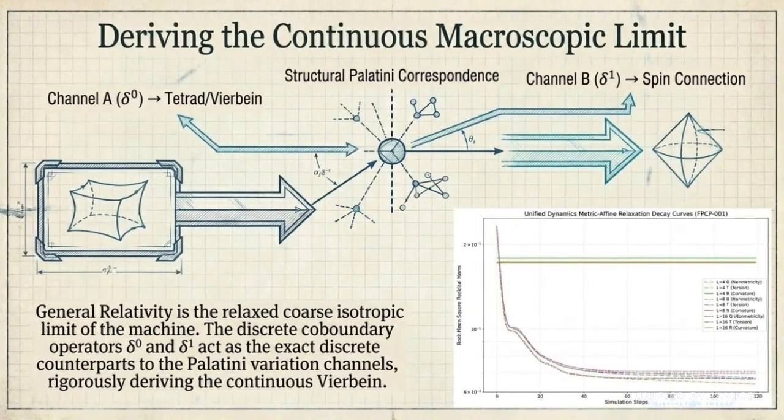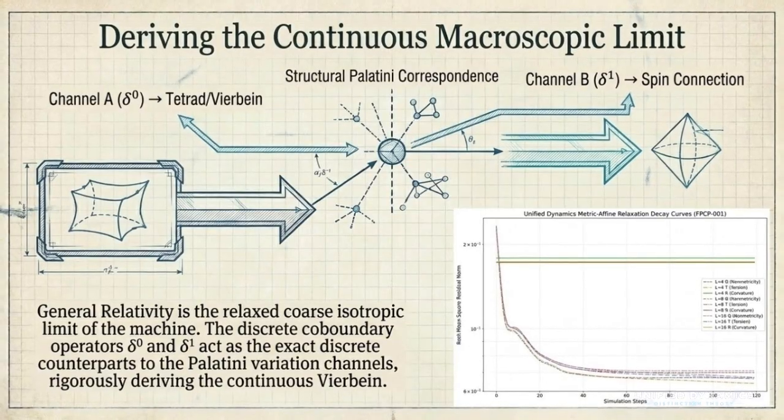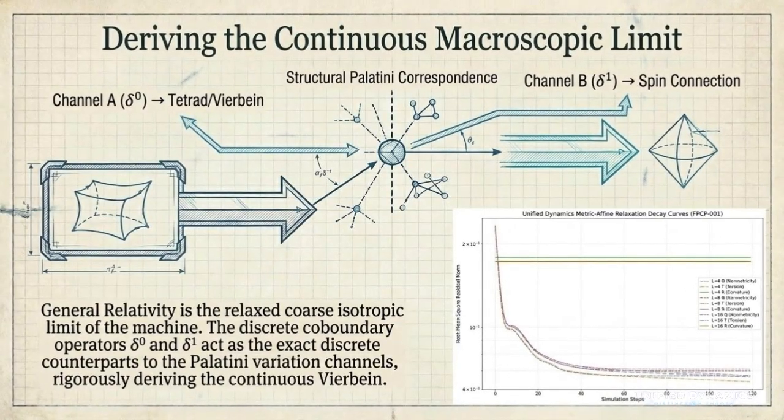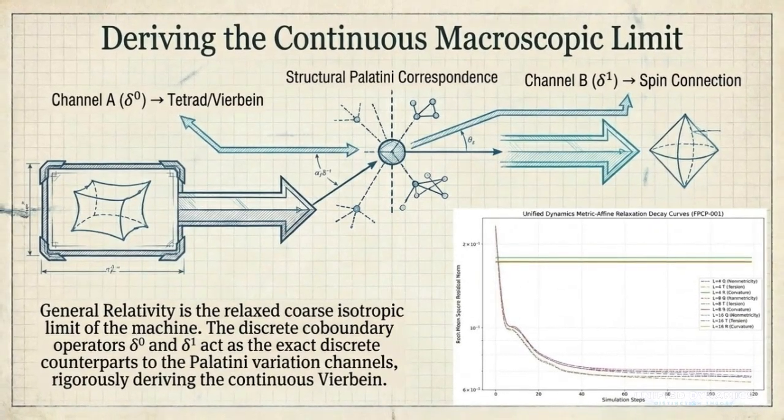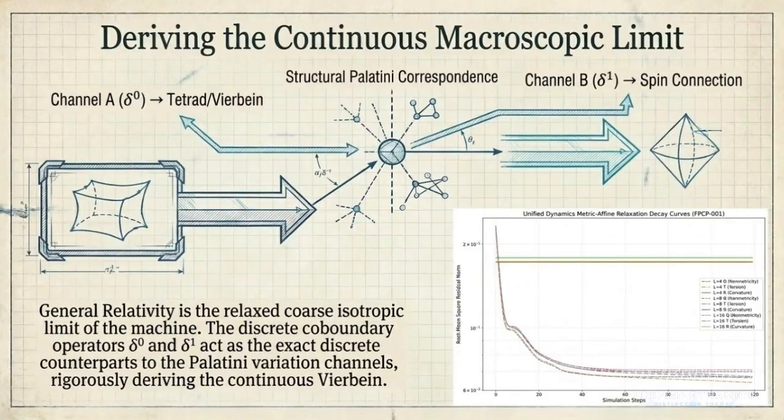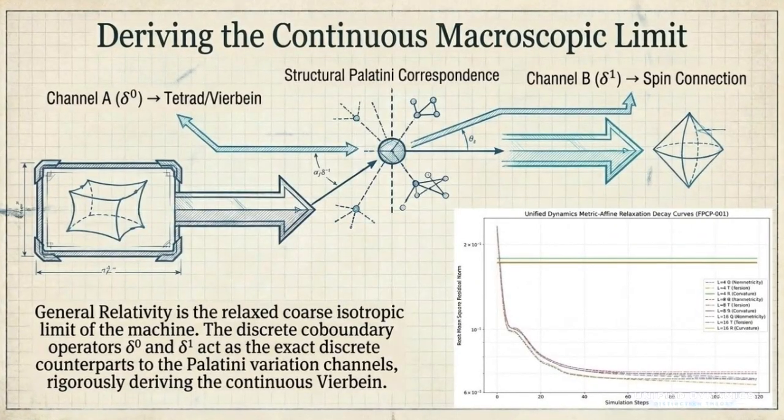Let's look at how the discrete UD machinery starts to look like smooth macroscopic geometry. On the left, channel A is delta 0, which we're mapping to the tetrad or Vierbein side, basically the local frame that lets geometry become measurable. On the right, channel B is delta 1, which maps toward the spin connection, the rule for how those local frames rotate or transport from place to place.